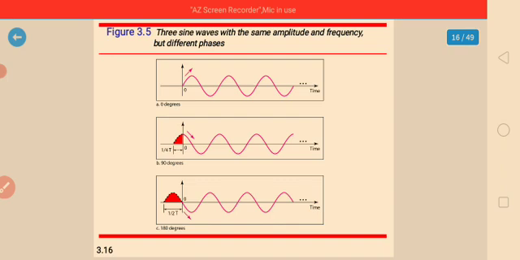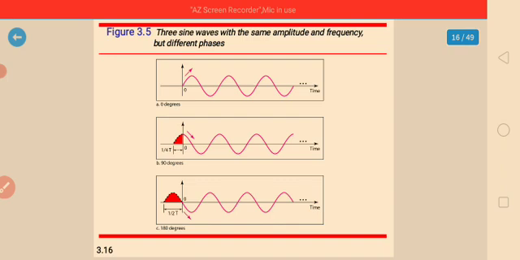The phase is measured in degrees or radians, 360. A phase shift of 360 corresponds to a shift of a complete period. A phase shift of 180 degrees corresponds to a shift of 1/2 period, and a phase shift of 90 corresponds to a shift of 1/4 of a period.